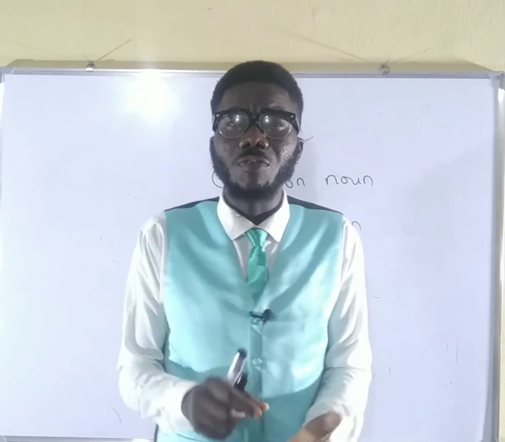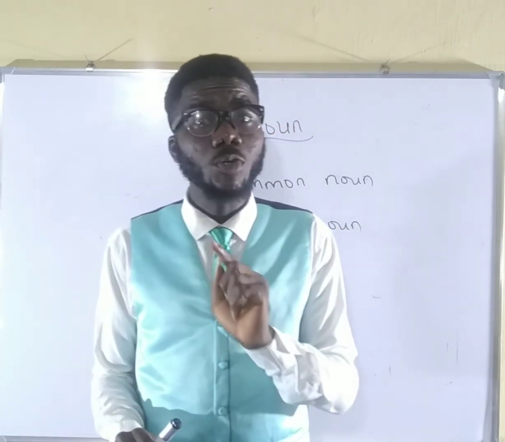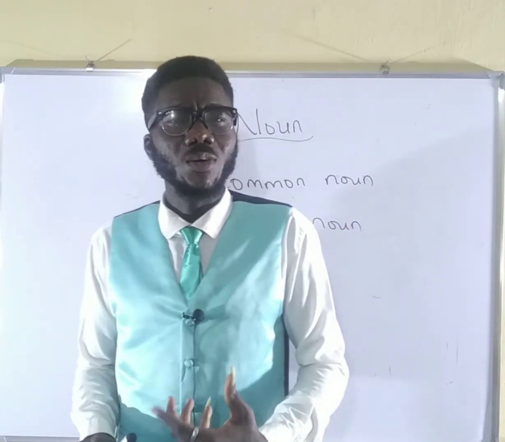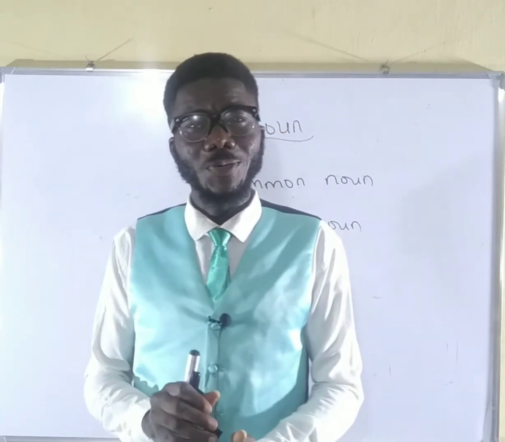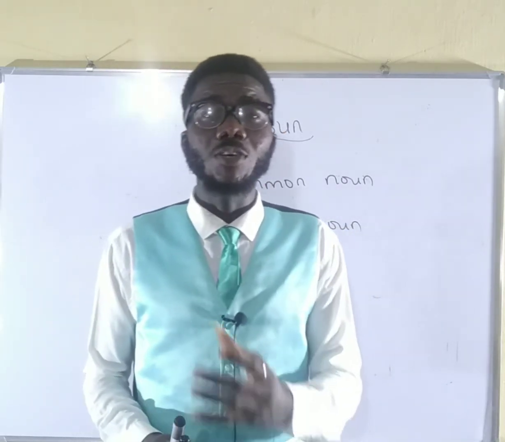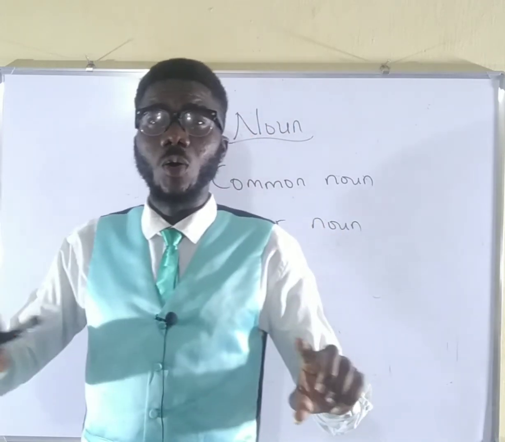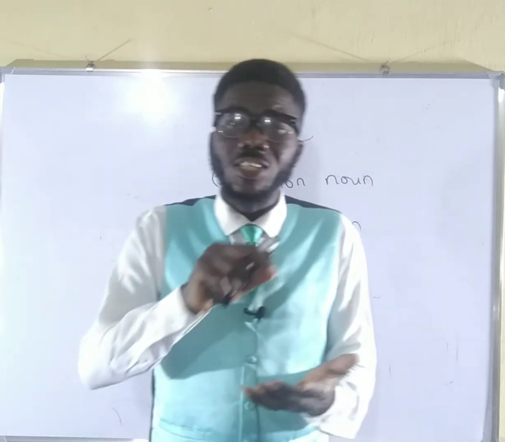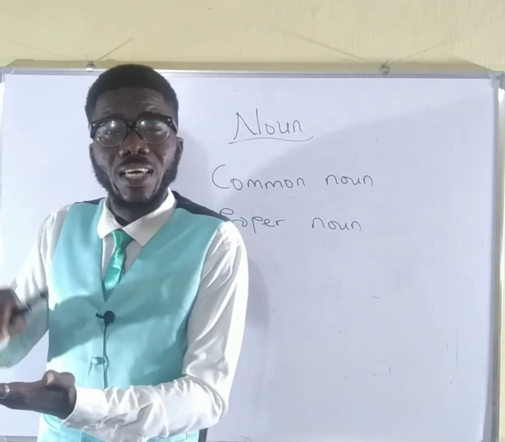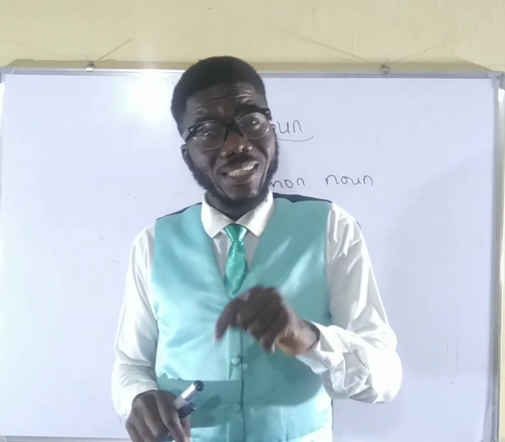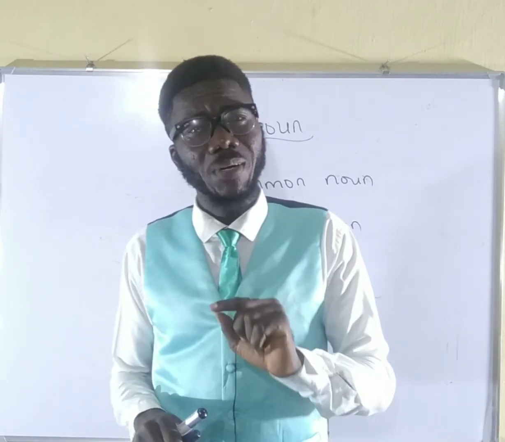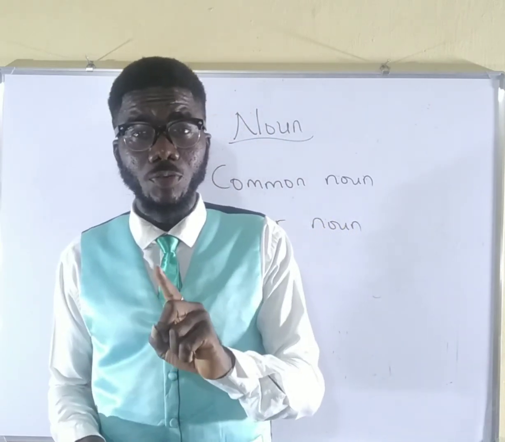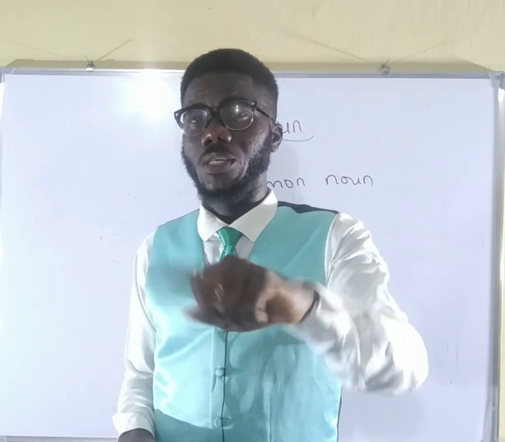So many people make these mistakes of beginning names of persons with small letters, and if you don't know, it is usually embarrassing. You need to begin now to correct it. Write in a way that somebody will respect you, that somebody will find your writing worthy of being read. Now, if you write the name of a school and maybe that school has a long name, let's take for instance St. Joseph Special Science Seminary Special Science School, each of those words that you have there should begin with a capital letter. That is how the person will get to know that this is a particular place, or that this is a particular building, that this is a particular person that you're talking about. It is a proper noun. Whenever you write a proper noun, don't forget, no matter where that name appears, begin it with a capital letter.